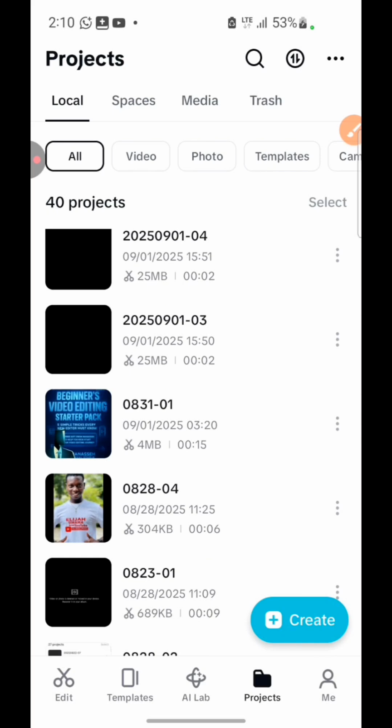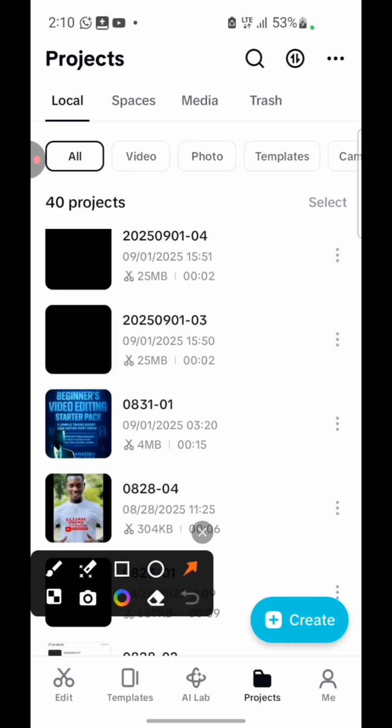Once you have finished exporting your video from Plotagon, according to what we just did, you come over to CapCut and launch it. Once you've launched it, you are going to see Create. Some of you will have Create at the top right, but mine is down here, so I can just go ahead and click on Create.